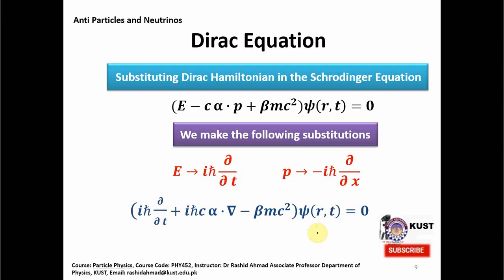But what saved the Dirac equation was the discovery of the positron, or antiparticle of the electron, in 1932. And after that discovery, people said, okay, these negative energy solutions which are coming into the Dirac equation or Klein-Gordon equation are actually antiparticles of electrons called positrons. So they are just the same electrons, but with a positive charge, that is the opposite charge of the electron. And this way we discovered antiparticles. And now we know that every particle has its antiparticle. Okay, so far so good. We talked about the antiparticles in the first half of this lecture.